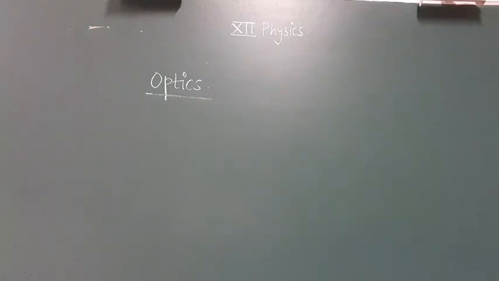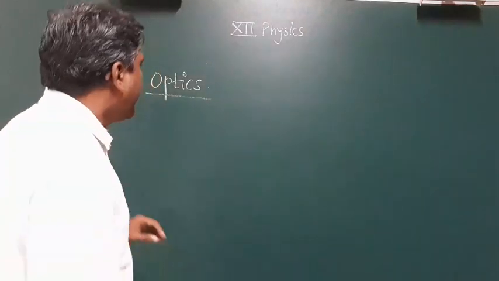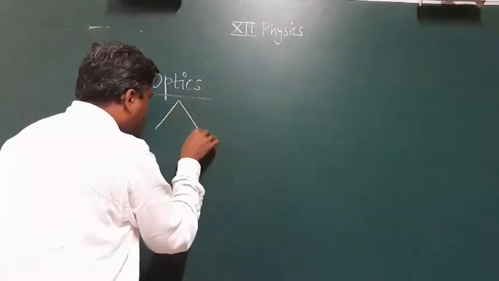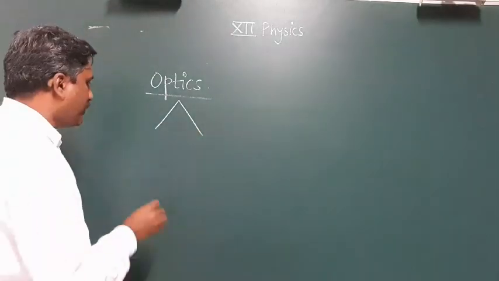In the branch of physics called optics, we study what the nature of light is, what the different phenomena related to light are, and the number of instruments which are based on light and study the properties of light. That branch of physics is called optics. There are two types of optics because light has different natures.